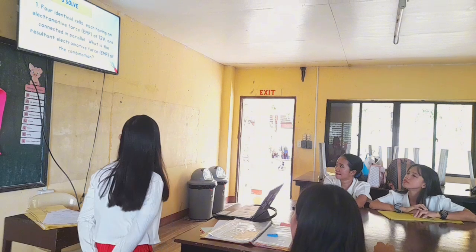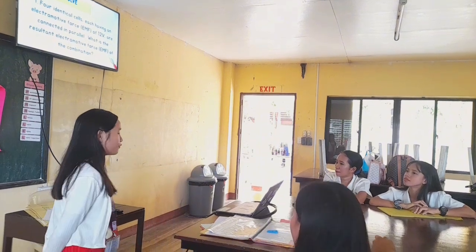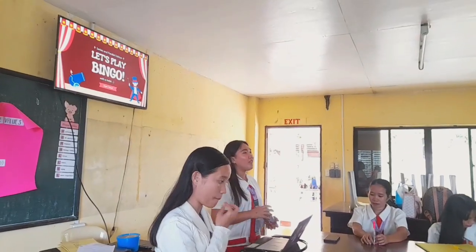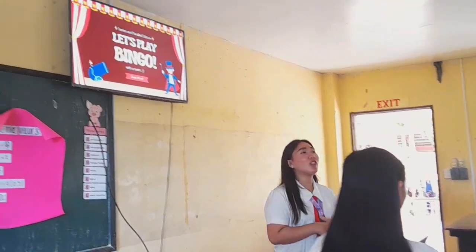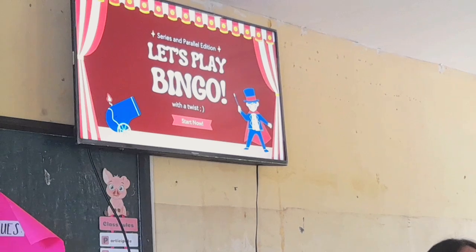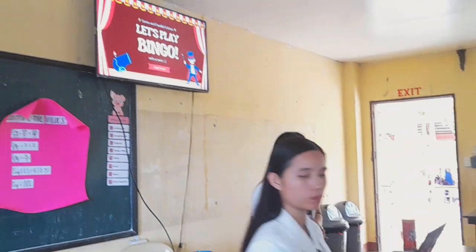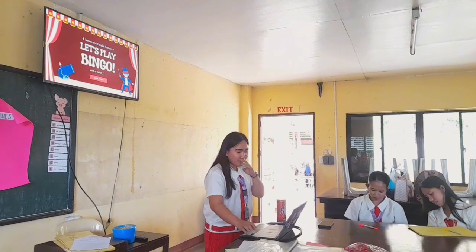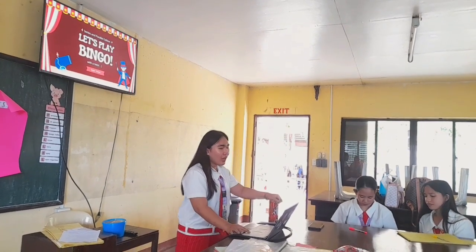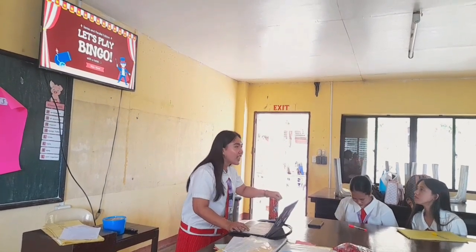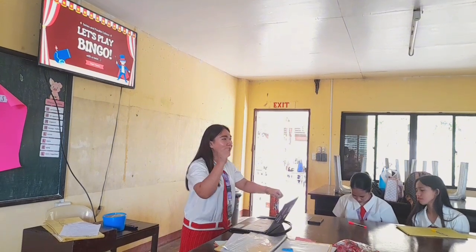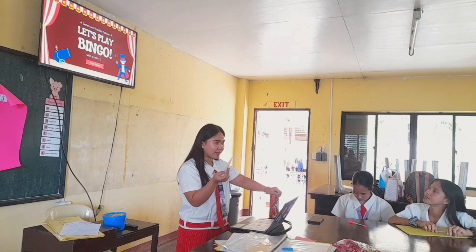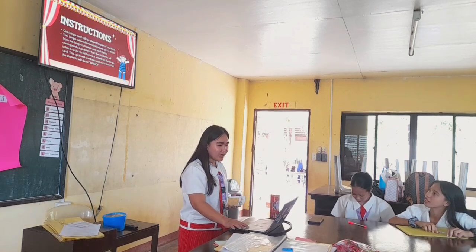So that's all. I think we're ready now for the evaluation. Okay, everyone, to check if you have already understood our lesson, our evaluation is that we will play bingo with a twist. In our bingo, you have to solve first in order to encircle the letters presented here.